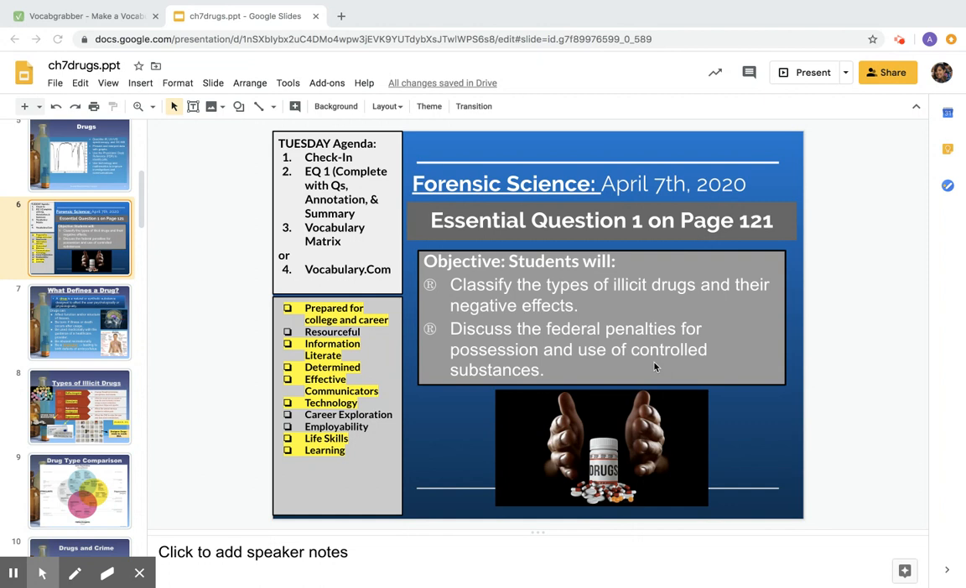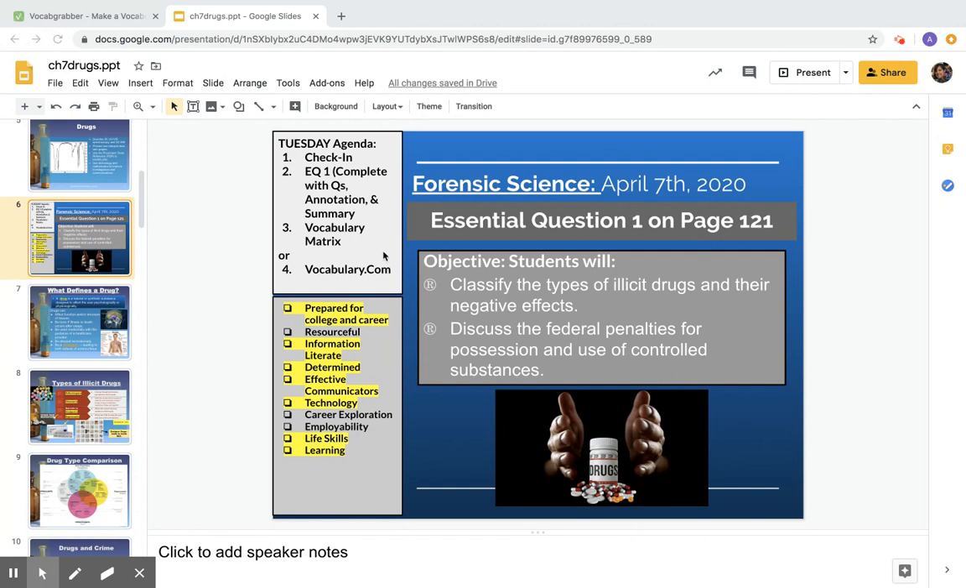Today's objective is going to go on page 121, and your essential question is two parts. The first thing I'm going to be asking of you guys is to classify the types of illicit drugs and their negative effects. And the second thing I'll be looking for is can you discuss the federal penalties for possession and use of a controlled substance? So we see right away that there are some vocabulary words popping out at us. We see illicit drug, federal penalties, controlled substances. So a lot of vocabulary in this.